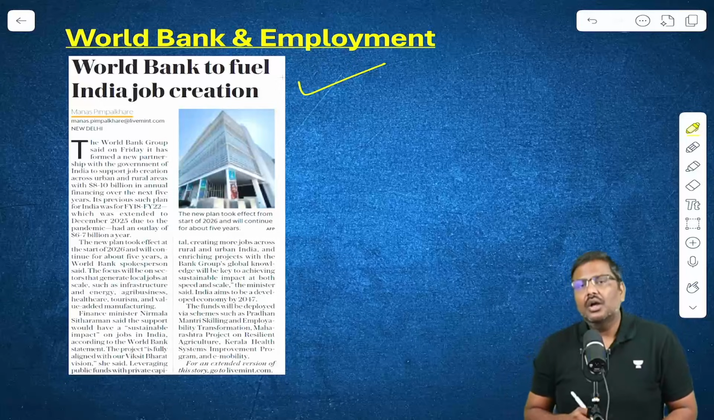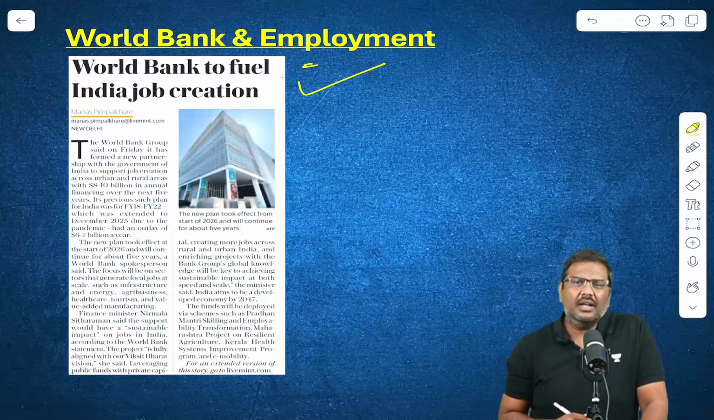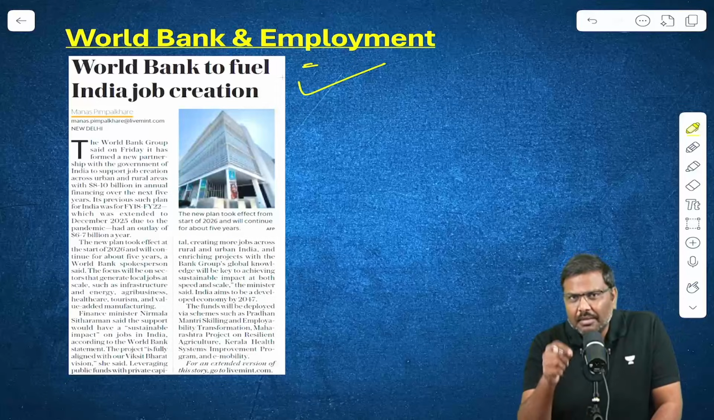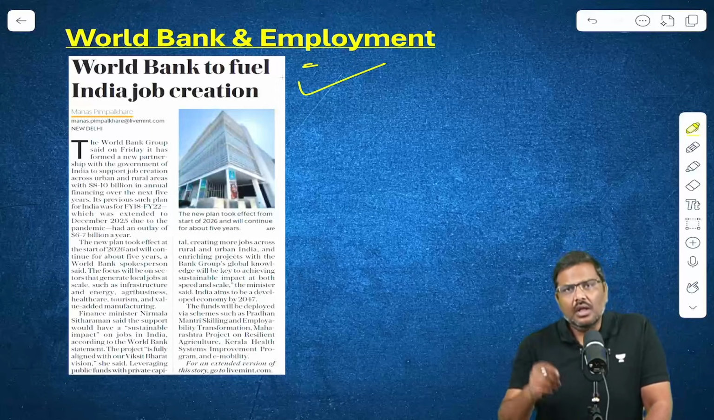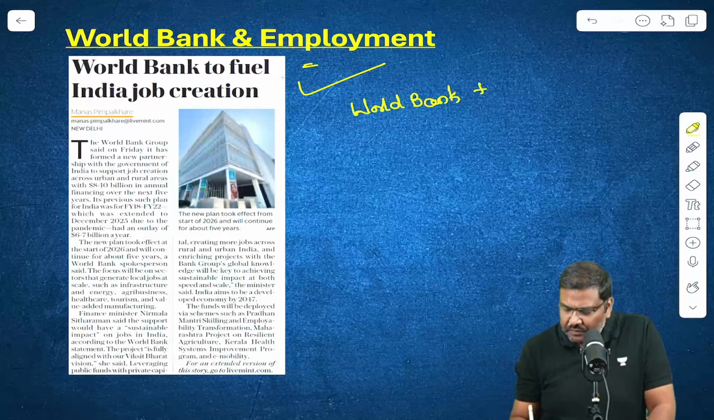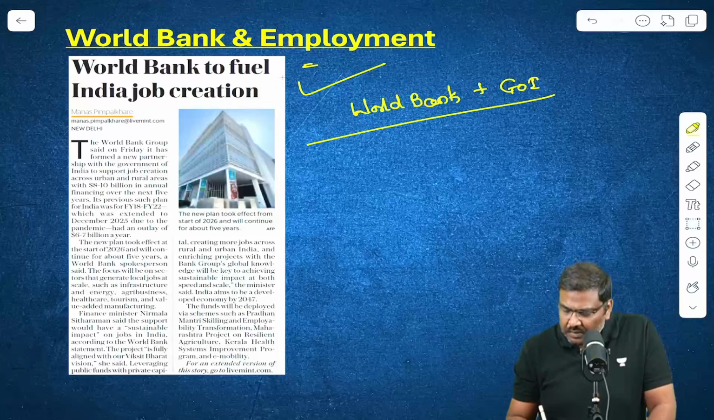Let me go forward. World Bank and let's say its policy or its initiative to promote employment in India. Very recently, the World Bank and Government of India have signed a framework.